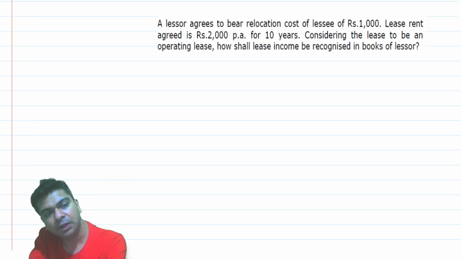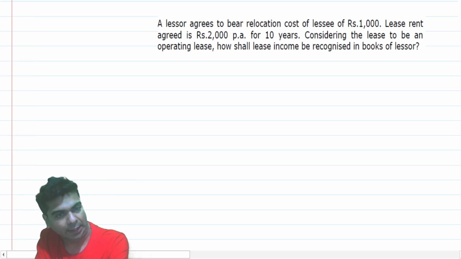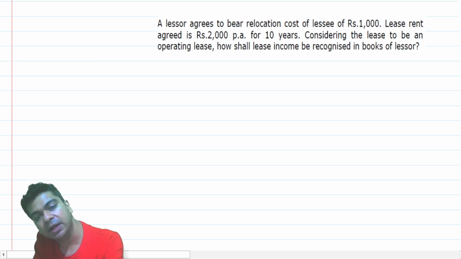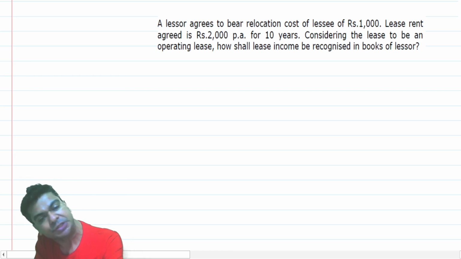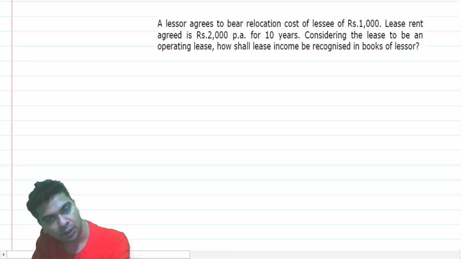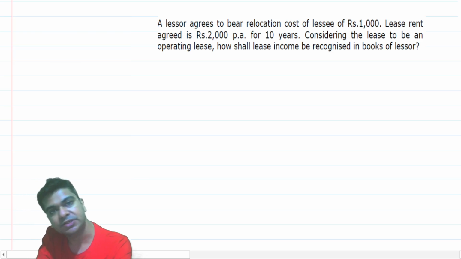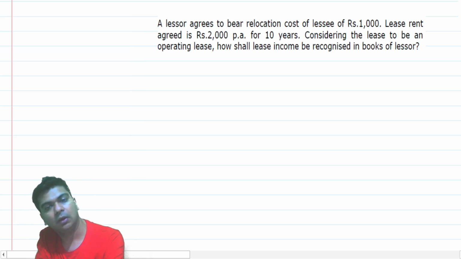We have one simple question over here. Let's discuss that. It says, a lessor agrees to bear relocation cost of lessee of ₹1,000. Lease rent agreed is 2,000 per annum for 10 years. Considering the lease to be an operating lease, how shall the lease income be recognized in the books of the lessor?